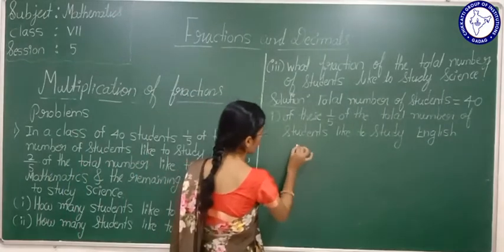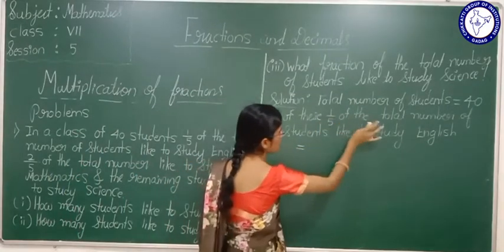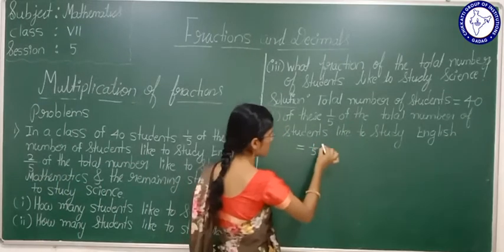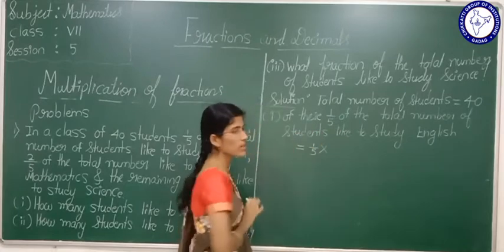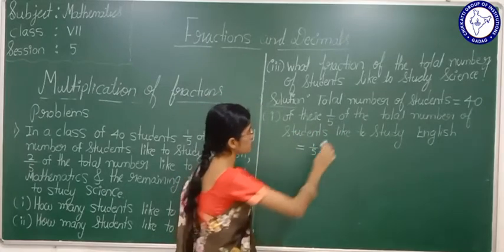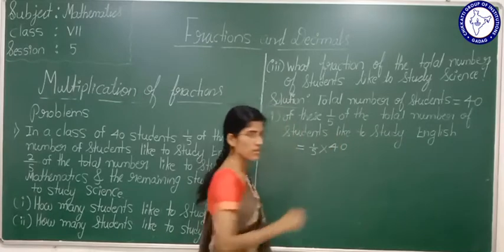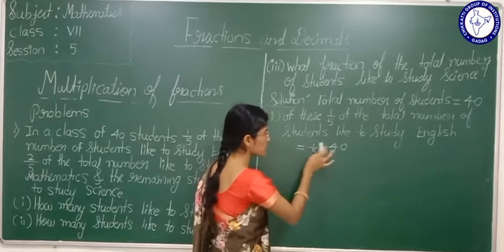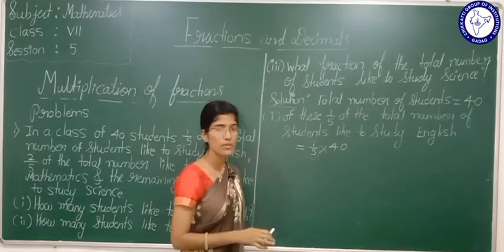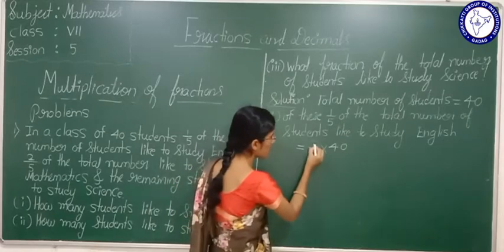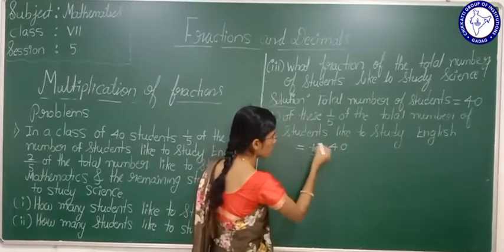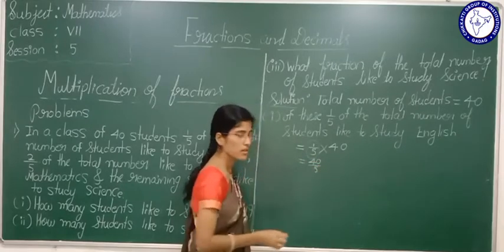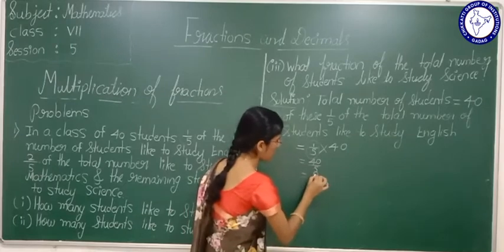Okay, now see here. 1 by 5 of the total number of students means 1 by 5 of represents what, students? It is multiplication. What is the total number of students? Total number of students is 40. Now you know how to multiply a fraction with the whole number: multiply the numerator of the fraction with the whole number. 1 forties are 40. 40 by 5. What is 40 by 5? 40 by 5 is 8.